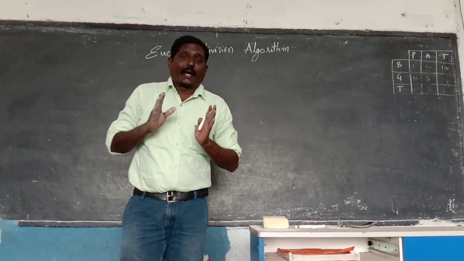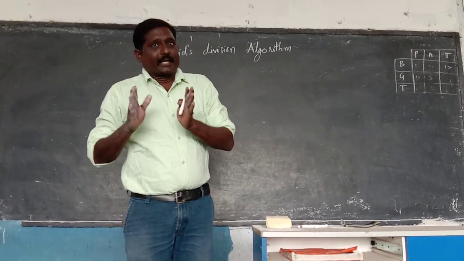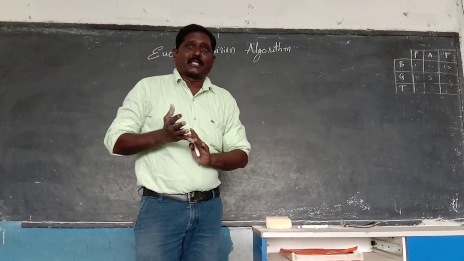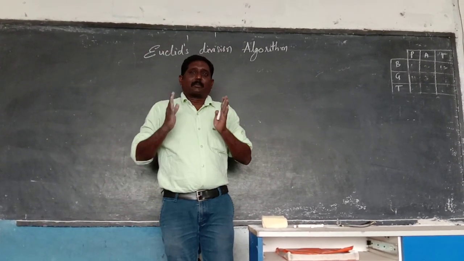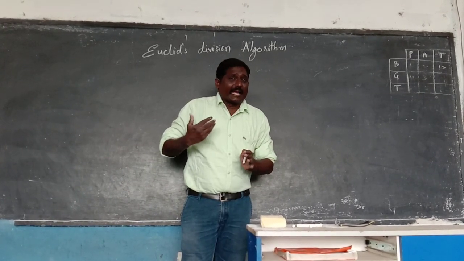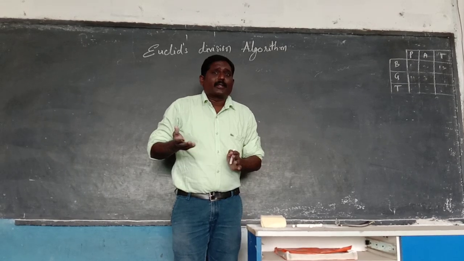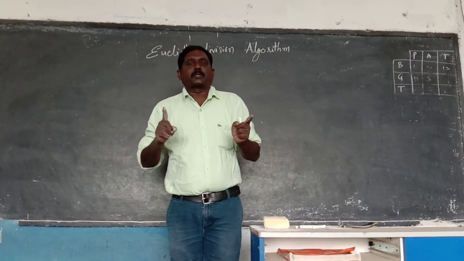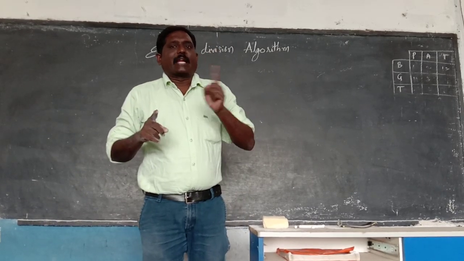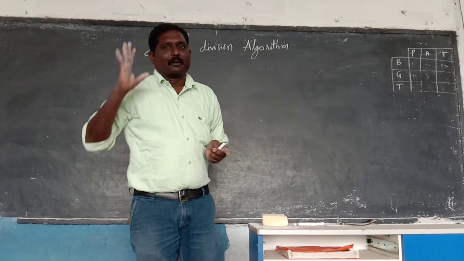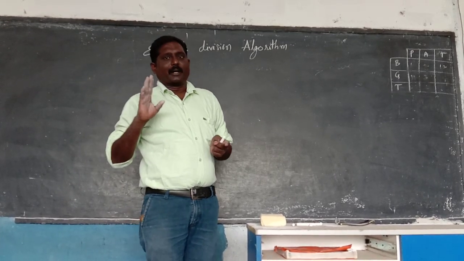Yesterday we already revised what is meant by real numbers and what is the number system. I said it clearly to you. What I explained to you yesterday, that is what is meant by real numbers. Real numbers mean the combination of rational and irrational numbers. That's what you want to remember.